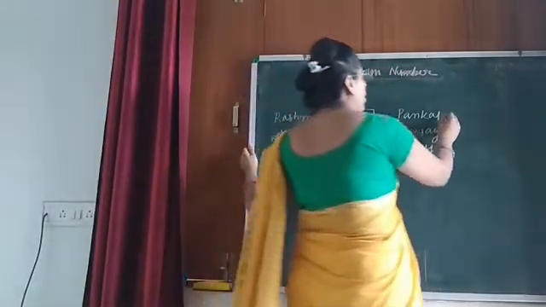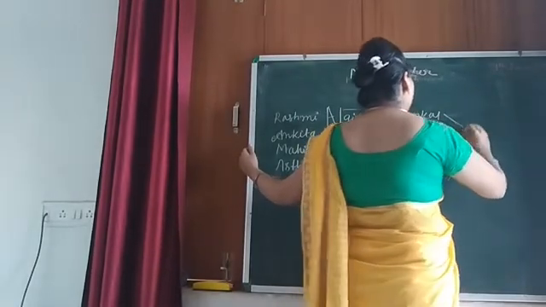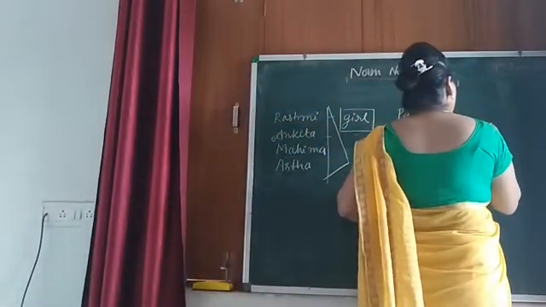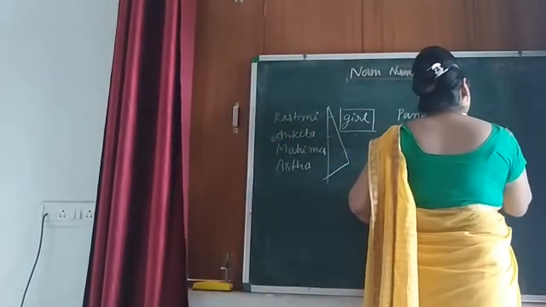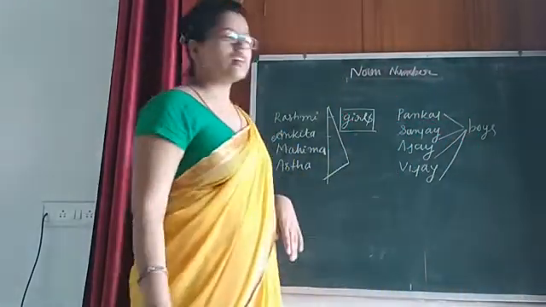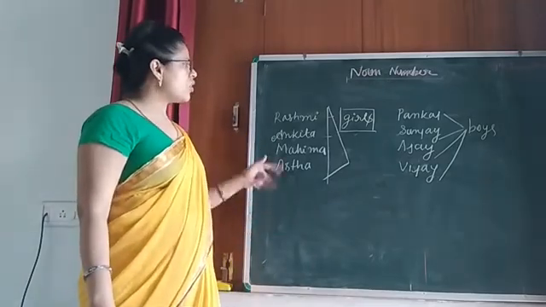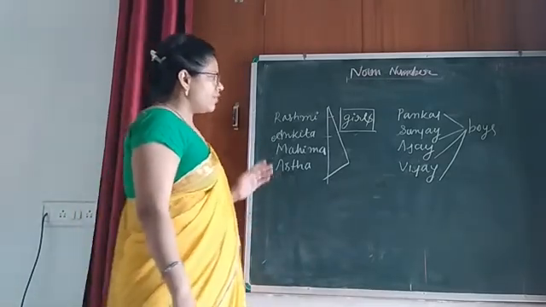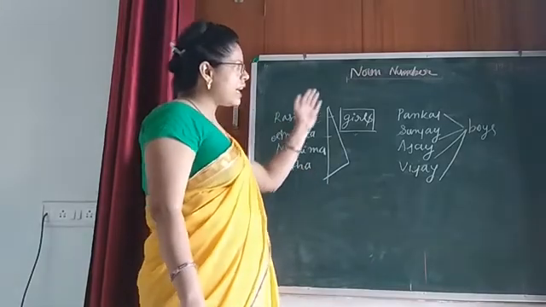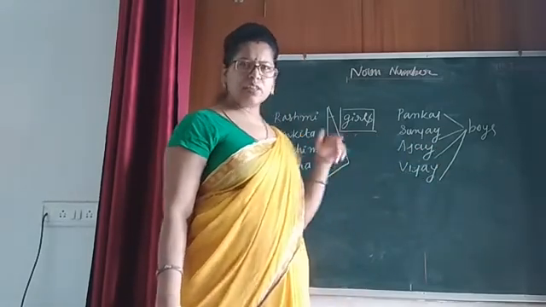So, what do you get here? These are names of boys. Names of boys. And here it is names of what? Girls. Okay. So, we can say it is what? Names of girls, and it is what? Names of boys. You got it?